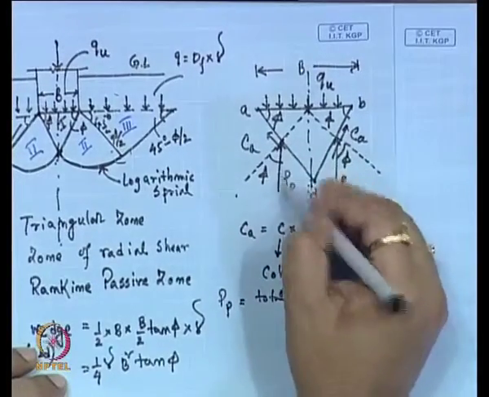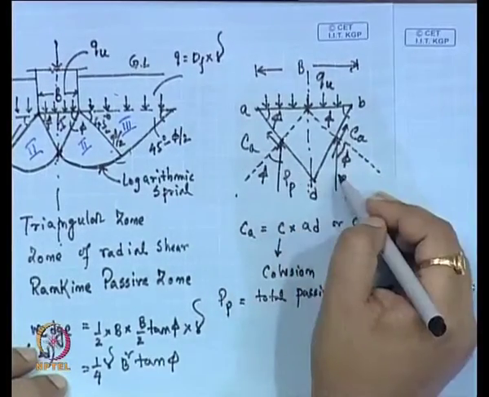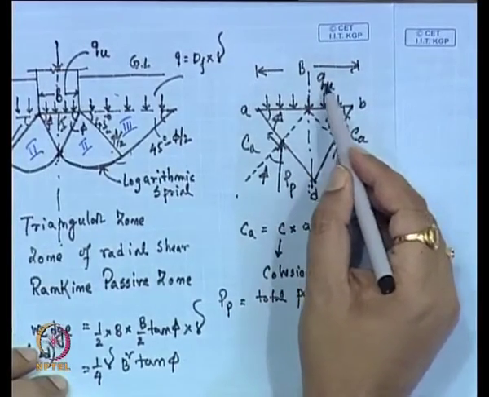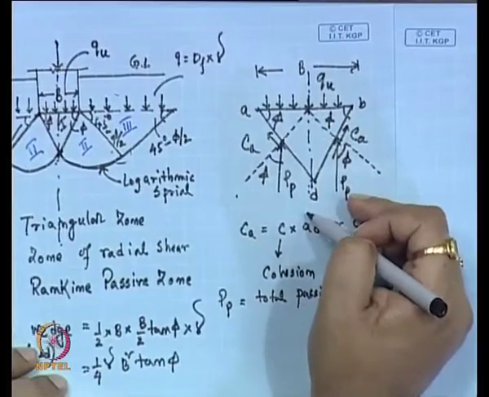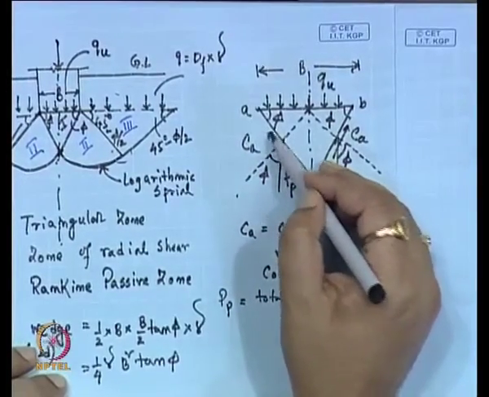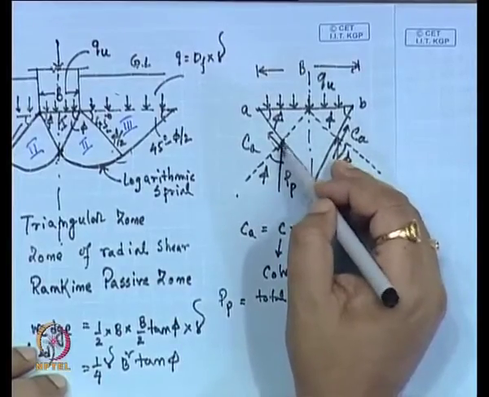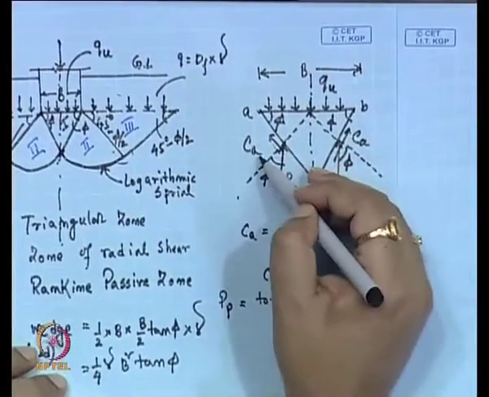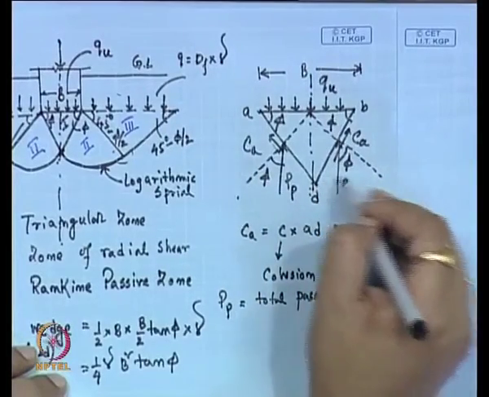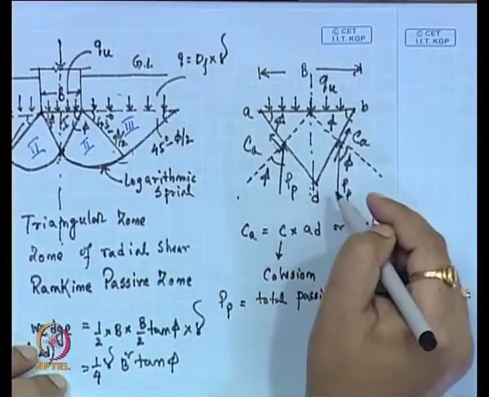So, one is P p, that is acting in the upward direction, then Q u, that is acting in the downward direction, then adhesion, it has one component in the upward direction and one component in the horizontal direction. Similarly, here also one component in the upward direction and one component in the horizontal direction.